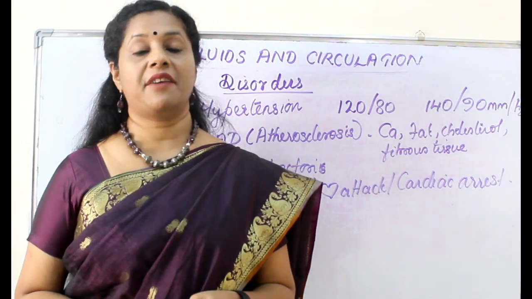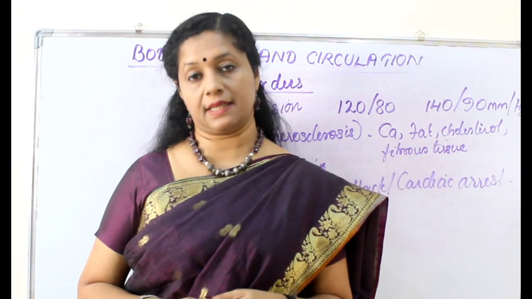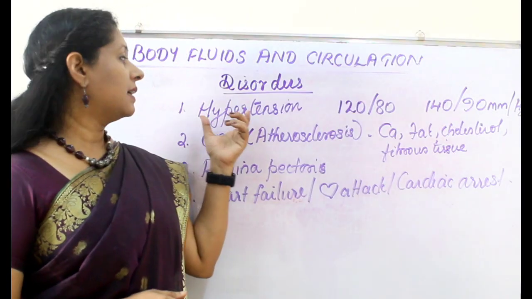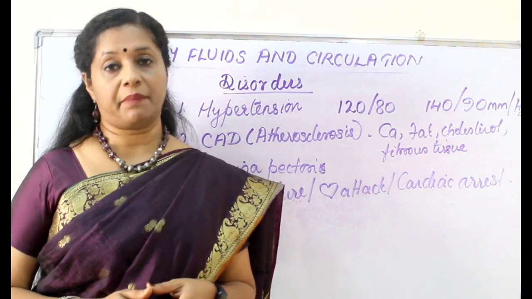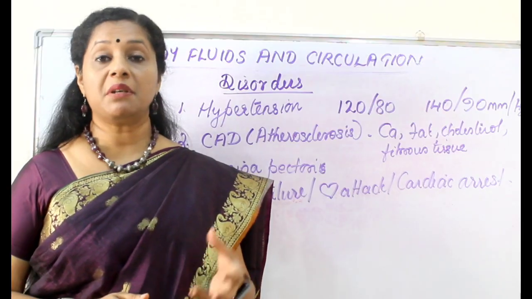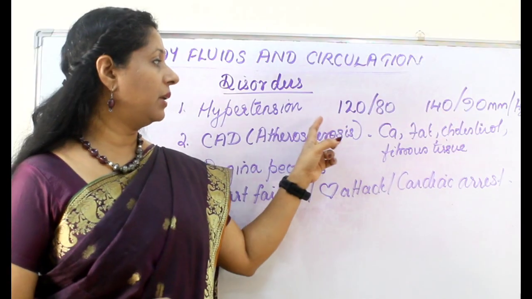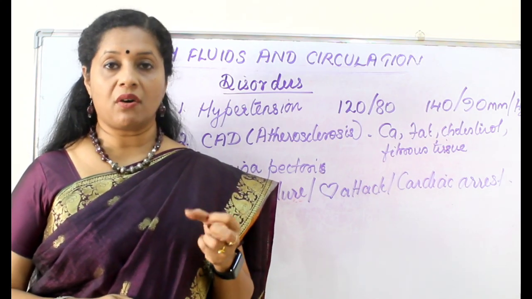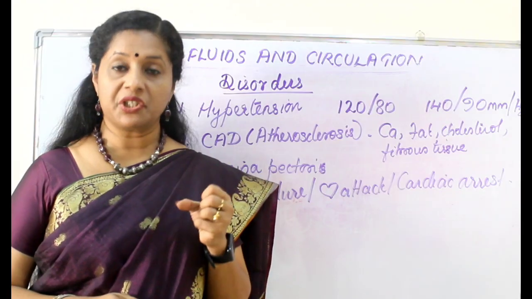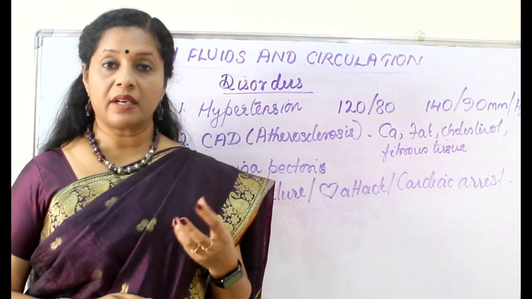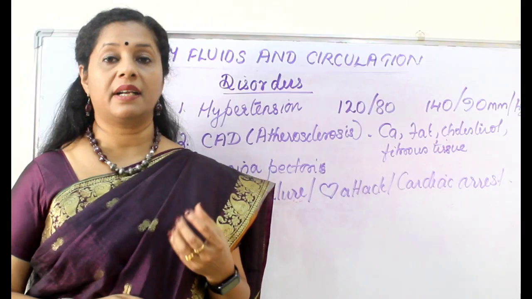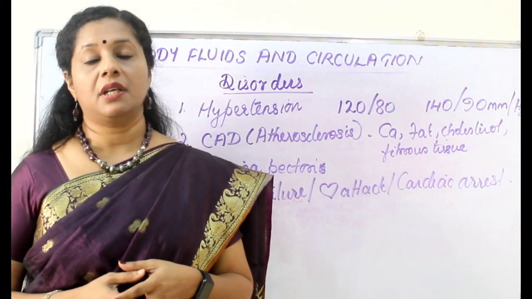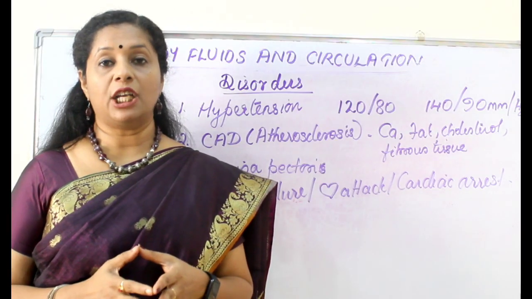In human physiology, every chapter ends with the disorders associated with that system. So circulatory system also has got a few diseases associated with them, that is hypertension. Hypertension means high blood pressure. We know our normal blood pressure when we measure using sphygmomanometer, it shows 120 by 80 millimeters of mercury. That is 120 is the pumping pressure or the systolic pressure, that means when the ventricles are contracting. The same time when the heart is relaxed, the pressure is less, only 80, that is called a relaxing pressure, or that is the ventricular diastole. So that is diastolic pressure. So 120 by 80 is the normal value for a person.